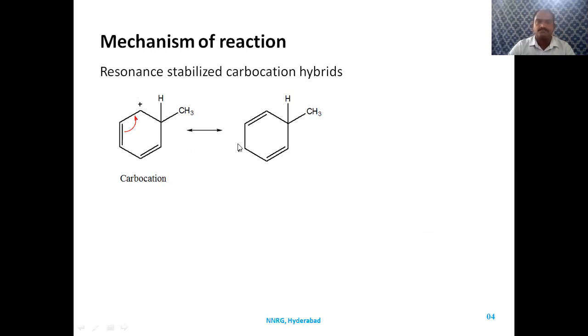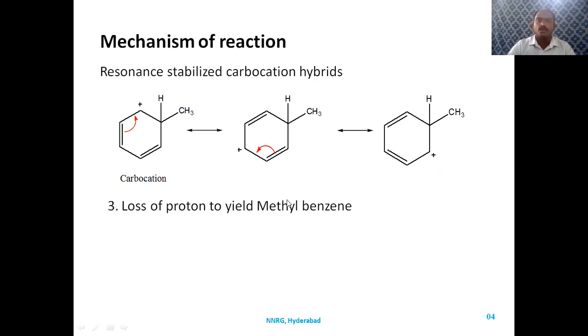Now to nullify this positive charge, the pi bond which is there will shift here to form the positive charge here. So it is delocalized, and a resonance stabilized carbocation is formed.